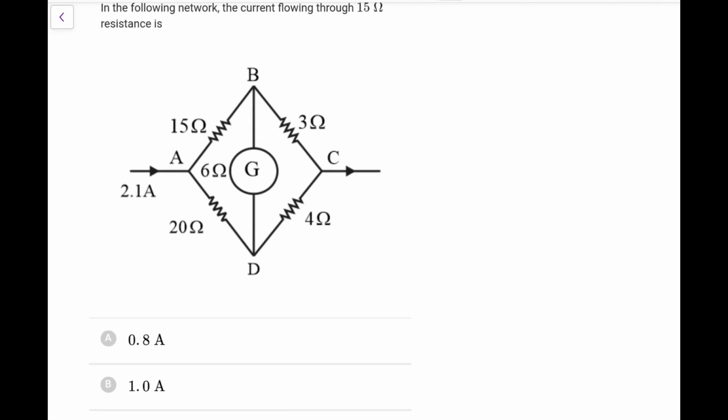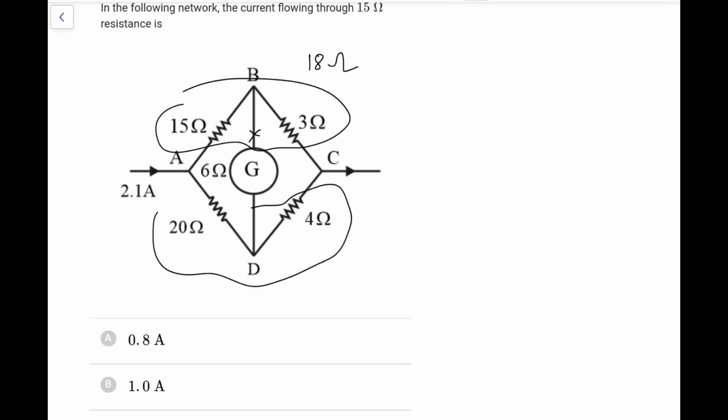okay, so 15, 3, 24. So this is a balanced Wheatstone bridge, so no current flows there. And this one is 15 and 3, that is 18 ohms. This is 20 and 4, this is 24 ohms. So the current through this will be directly, we can say, in the inverse ratio of the resistances.